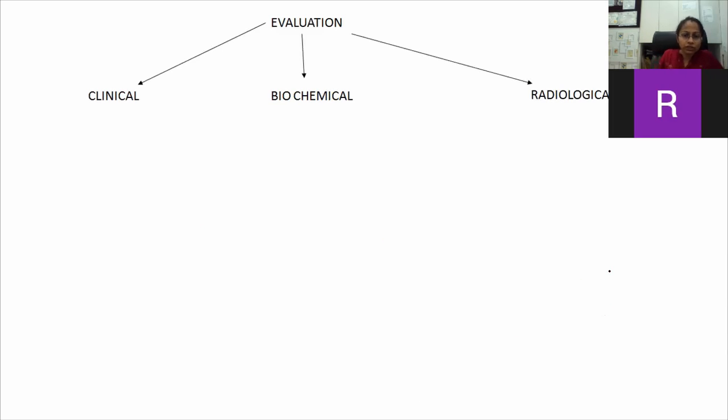Now coming to the evaluation of the disease. Evaluation can be clinical, biochemical, and radiological. Three types of features are there. Clinical I have discussed. Now coming to the biochemical one.